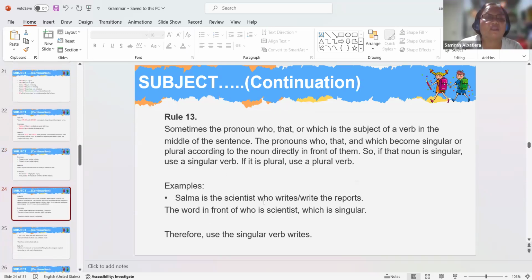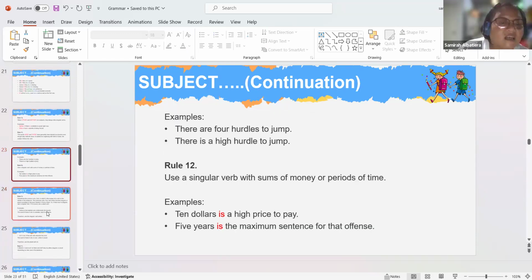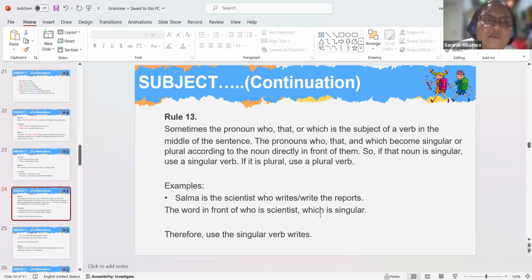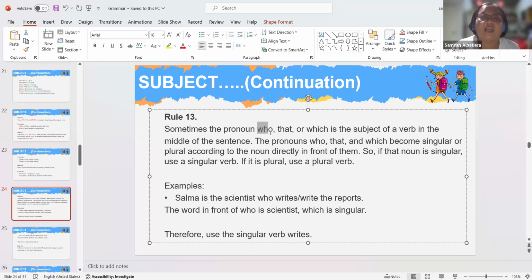Rule 13. Sometimes the pronoun who, I will capitalize this one so that you can easily see it, who, that, or which. So these are all pronouns, by the way.